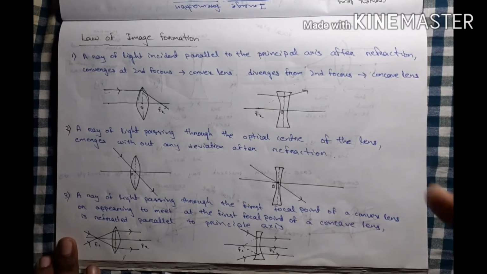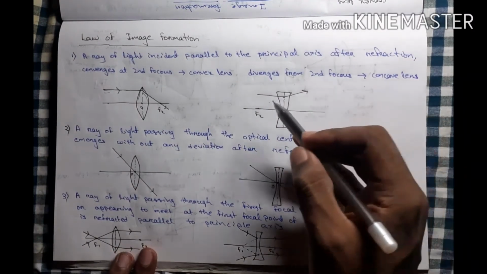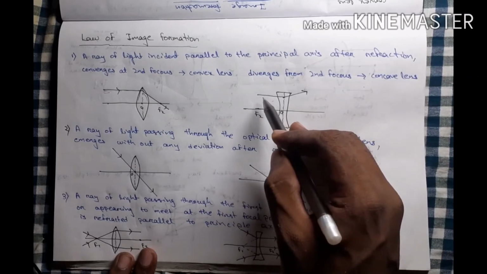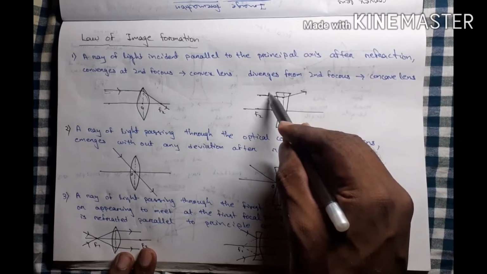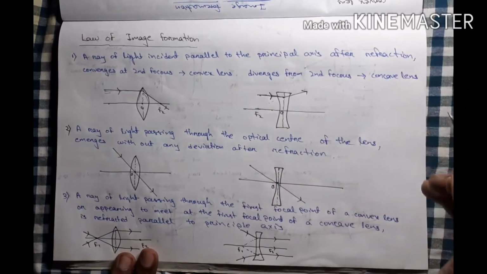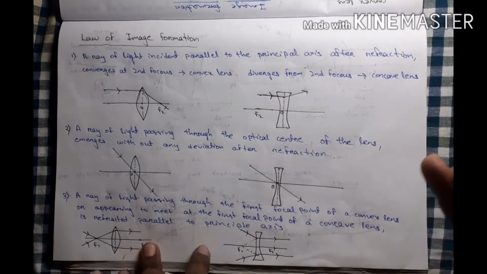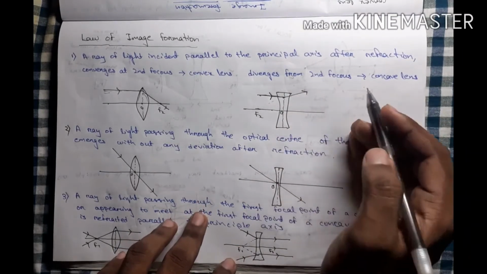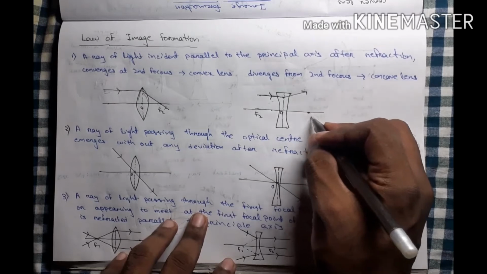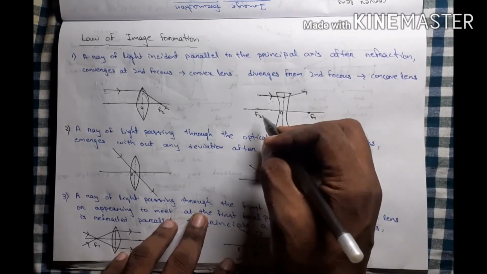Understand? For the concave lens, when the incident ray is parallel to the principal axis, here is the incident ray and here is the principal axis. When it is parallel to the principal axis, what happens? It diverges from the second focus. Where is the second focus? This is the first focus and this is the second focus.